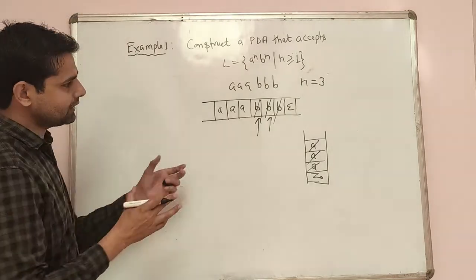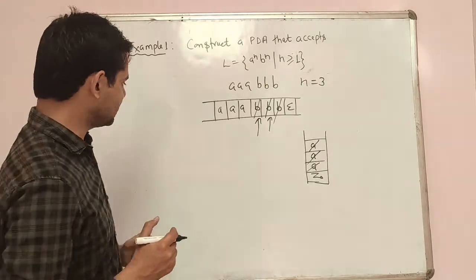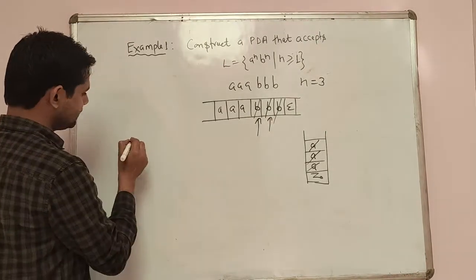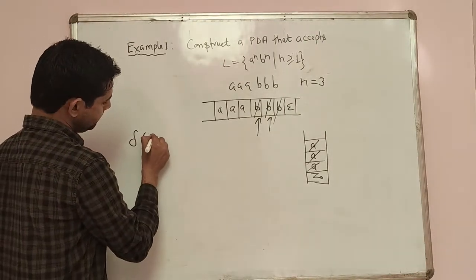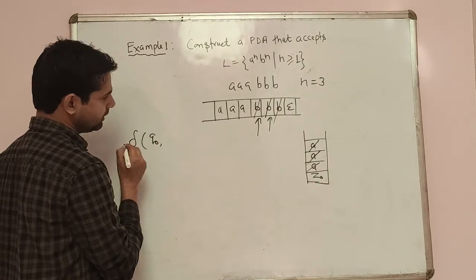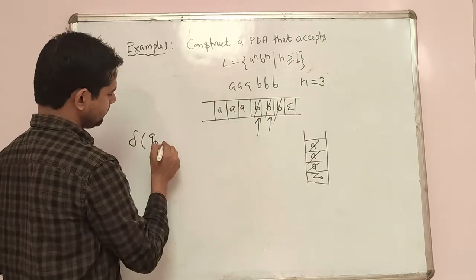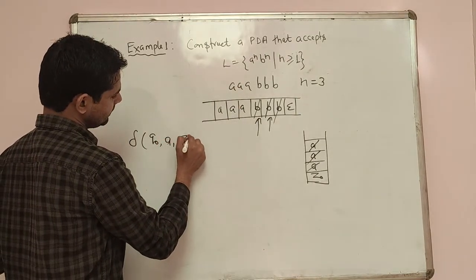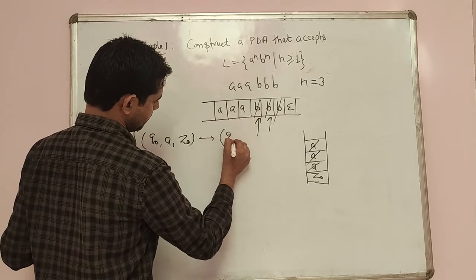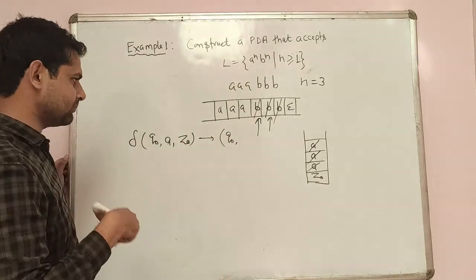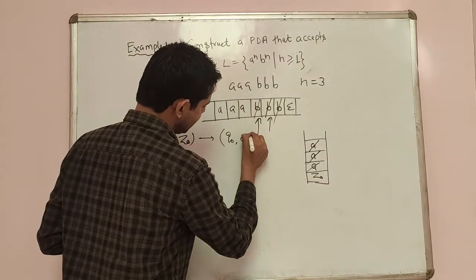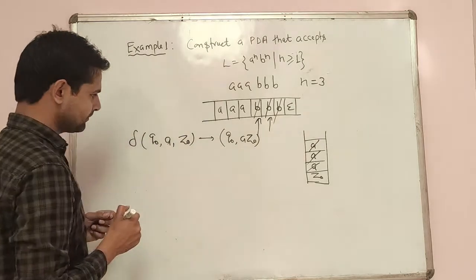So that is the logic for solving this problem. Now we will write the transition function for this problem. So how will you write the transition function? The first one is we will start from the initial state. Initial state is Q0. Then the first symbol is this one, A, and the stack condition is Z0. Then we are moving on to Q0. We are not changing the state. We are on the same state, and we are just storing the A in the stack.